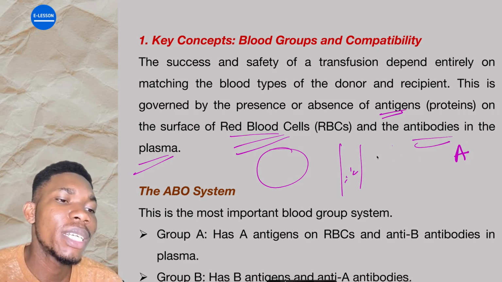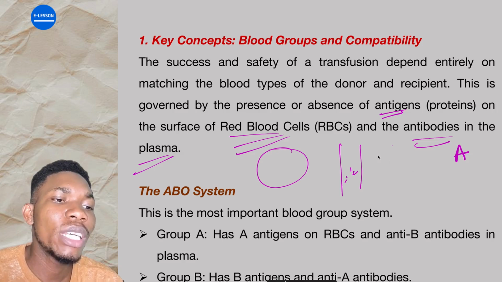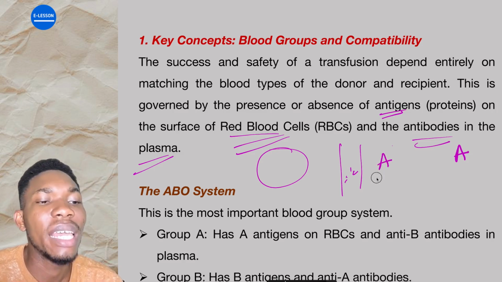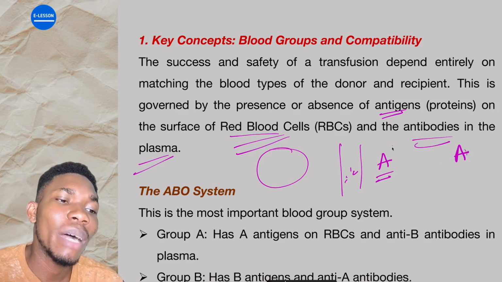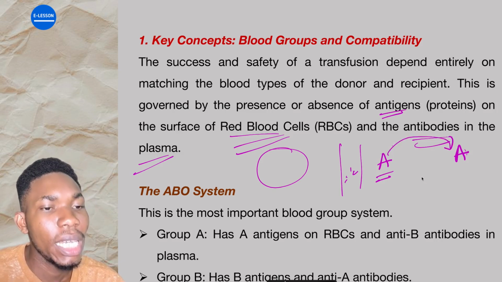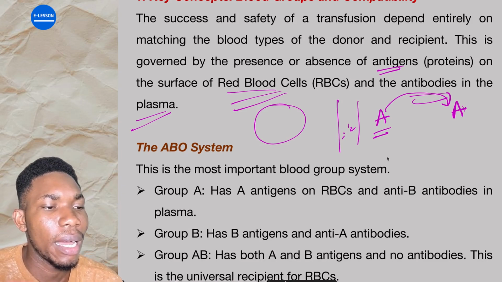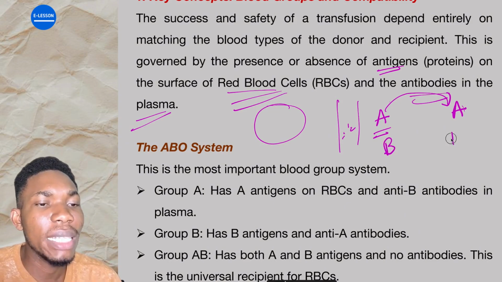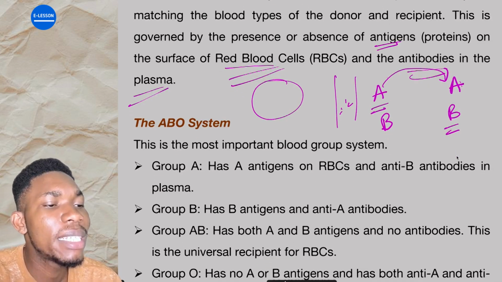Is that okay? So for instance, let us say the person has antibody A. You cannot give a blood that contains antigen A. Is that okay? The person has antibody A, you cannot give a blood that has antigen A. Why? Because both of them will react. Now, if the person has antibody B, you cannot give a blood that contains antigen B, because both of them will what? Will react. Is that okay? So that is the general idea.